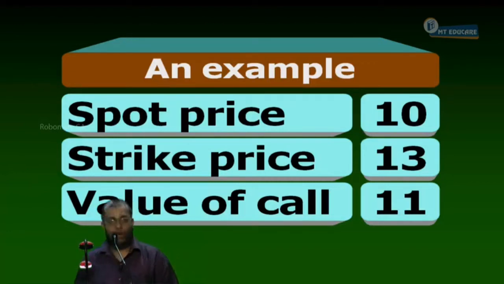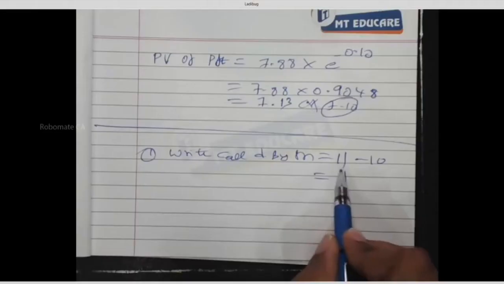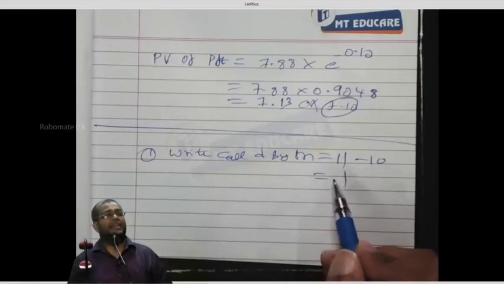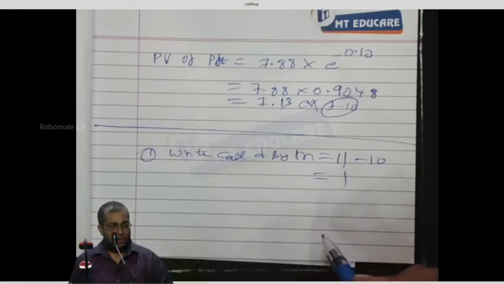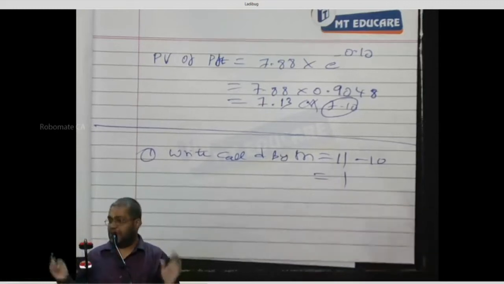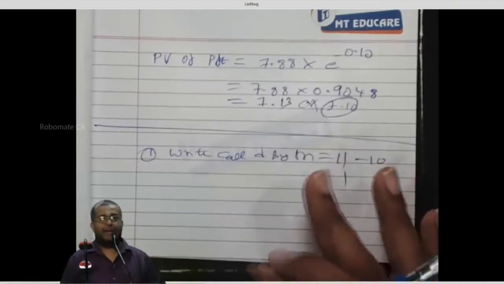What is the money in hand? 1 rupee. I don't have only 1 rupee; I have 1 rupee as well as 1 share in my hand. So today I write a call for 11 rupees premium received, and I buy the share by paying the 10 rupees share price. Today in my hand I have cash of 1 rupee, and I also have 1 share. Share in the demat account, cash in the bank account. Yes or no?